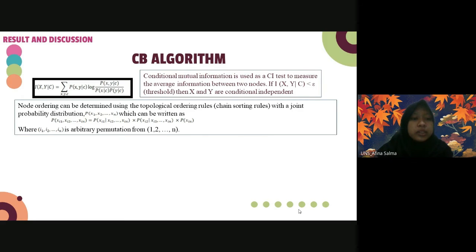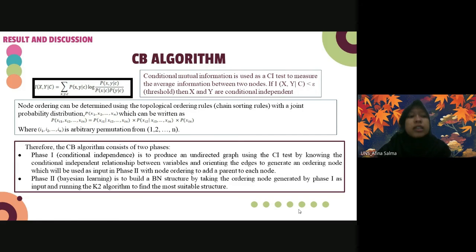Node ordering can be determined using topological ordering rules with a joint probability distribution, which can be written as seen on the slide. Therefore, the CB algorithm consists of two phases. The first phase, or conditional independence, is to produce an undirected graph using the CI test by knowing the conditional independence relationship between variables and orienting the edges to generate a node ordering. The second phase, or Bayesian learning, is to build a Bayesian network structure by taking the node ordering generated by the first phase as input and running the K2 algorithm to find the most suitable structure.